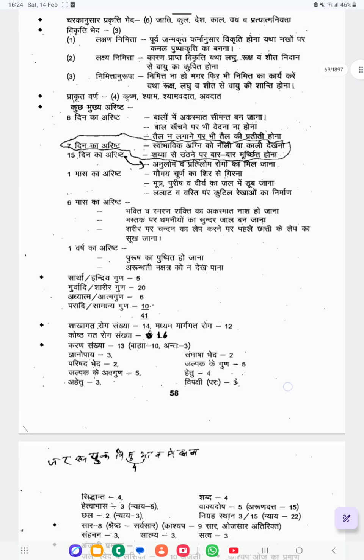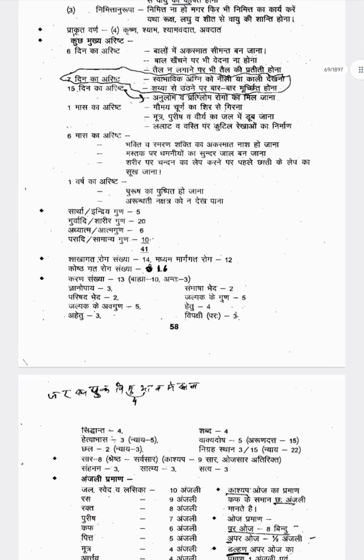Next thing they have mentioned is the Vimanasthana. From the Vimanasthana they have mentioned the Vada Margas. So these points come under the Vada Marga. Karana Sankhya is totally 13 in number. Bahya Karana 10, Antah Karana 3 are there.